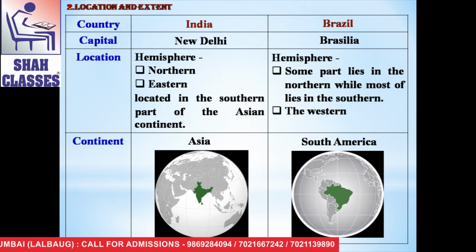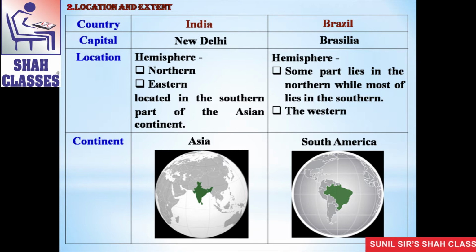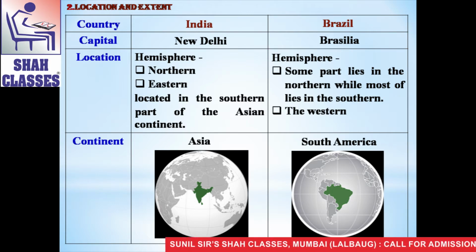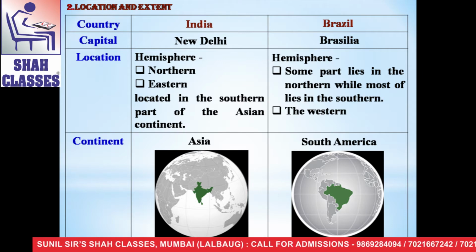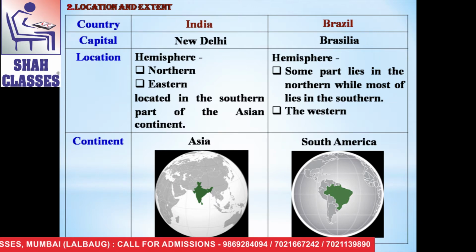India is located in the southern part of the Asian continent. Now when we see Brazil, some part of Brazil lies in the northern hemisphere while most of it lies in the southern hemisphere of the earth. And Brazil is totally situated in the western hemisphere. Now when we think about the continent, India is situated in Asia while Brazil is situated in South America.